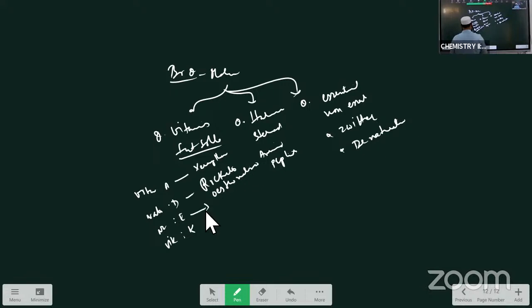Next, vitamin E, it is called as tocopherol. So, deficiency of vitamin E leads to improper muscle contraction and sterility. This is the disease caused due to the deficiency of vitamin E. Vitamin K is the anti-hemorrhagic vitamin. It is useful for clotting. Deficiency of vitamin K leads to the disease that is delay in the wound healing time.